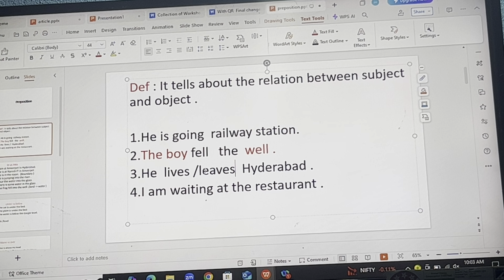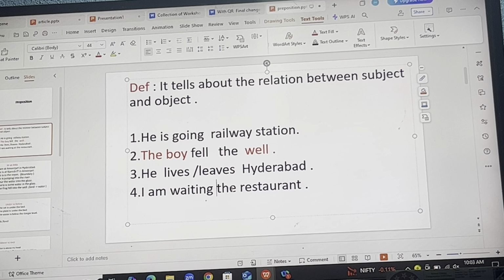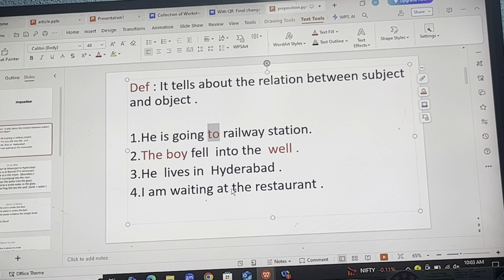Now here we go with the next one. I am waiting at the restaurant. Let's say if I omit at, I am waiting the restaurant. Again, people may get confused. So what's the solution for this? And what does the definition actually say?